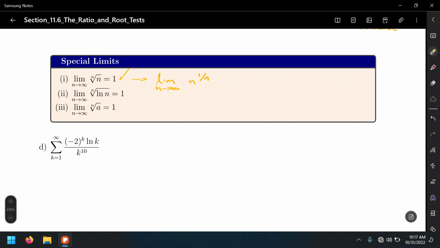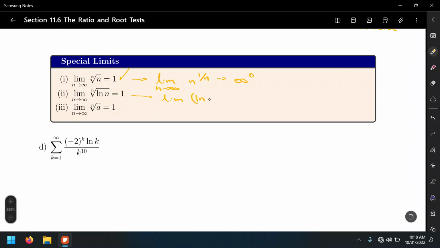It was not one of those indeterminate forms that gave us 0 over 0 or infinity over infinity. So for example, this one, if we do the direct substitution, that's going to give us 1 over infinity, which is 0. I mean the infinity, not 0. So infinity to the 0, which is one of those indeterminate forms. The next limit